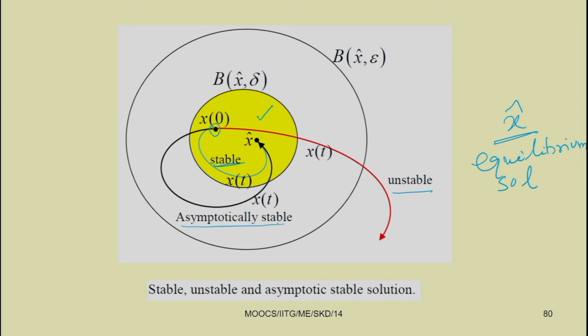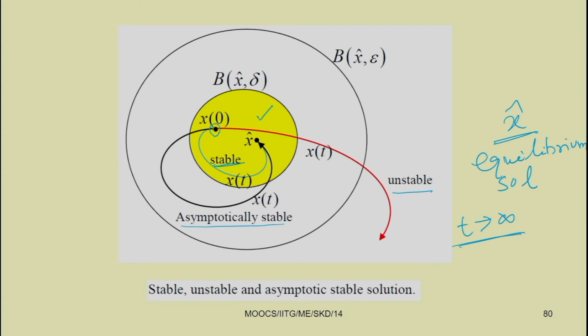That means, if the response comes back to the original state or within this bounded solution as t tends to infinite, as time tends to infinite, if the response remains within a certain value of delta, then it is known as asymptotically stable.